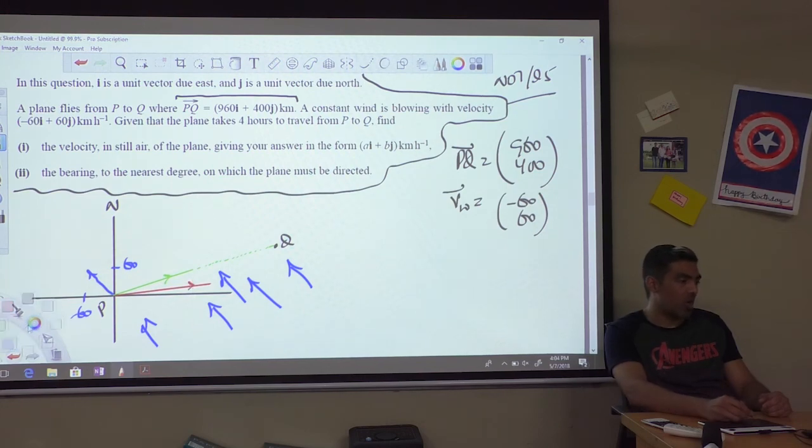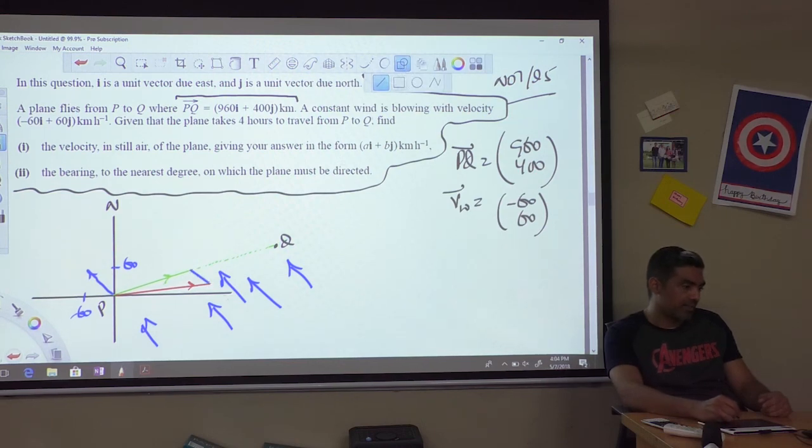Because of the wind blowing in this direction, which we can take as the velocity of the wind, the plane wanted to go here, but it was pushed, so the ultimate velocity became exactly on course from P to Q. This is the true velocity, which is exactly what is happening at the moment.